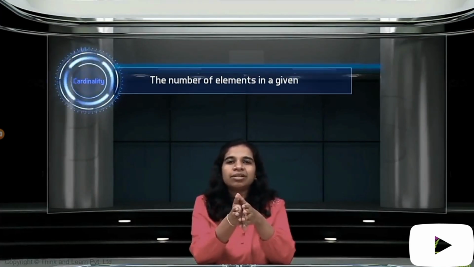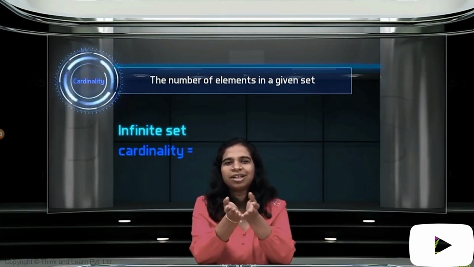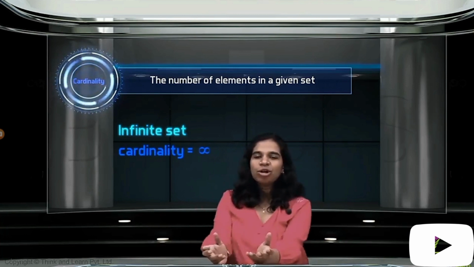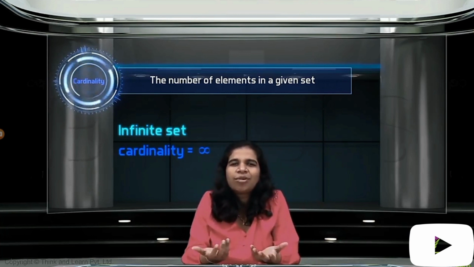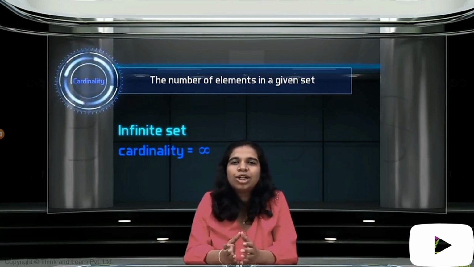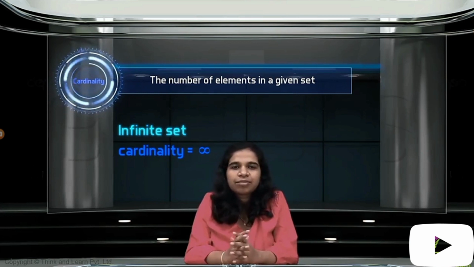There is something called cardinality. Cardinality is nothing but the number of elements in a given set. So if I have an infinite set, what would the cardinality be? Pretty simple, right? Infinity. So we don't typically talk about the cardinality of infinite sets because you can't count the number of elements. Cardinality is nothing but the total number of elements present in a given set.